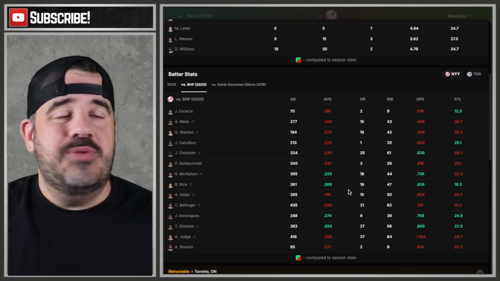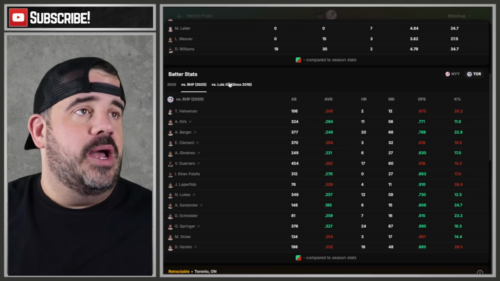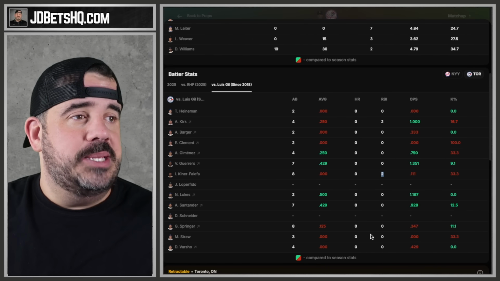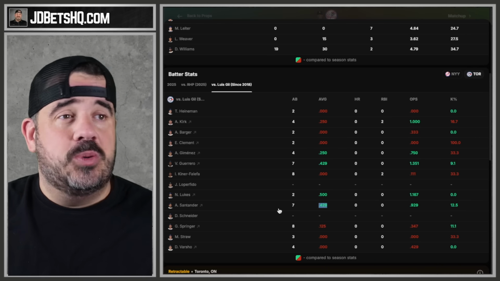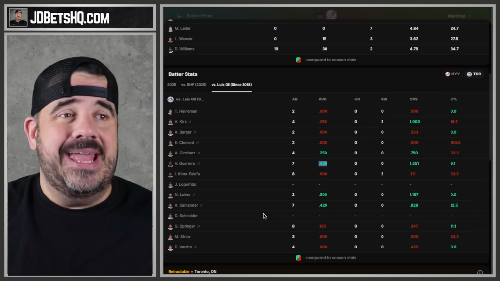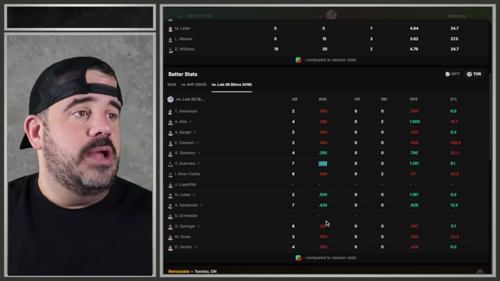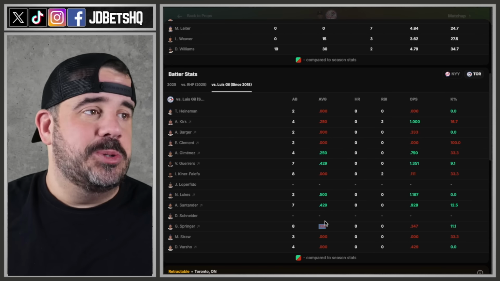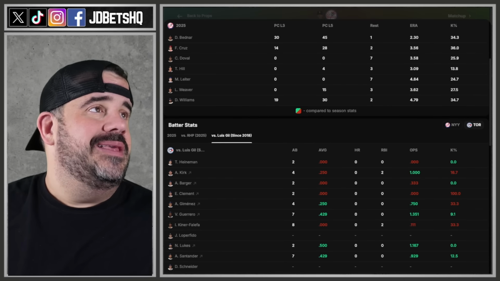Versus righties, you see how they do. They prefer lefties. Toronto versus righties, and then Gill versus Toronto. No home runs, only a couple RBIs scattered throughout. 429 is about the only good average I see. Twice for both Vladdy and Santander. Other than that, 1 for 8 for Springer. That ain't good. That ain't Springer. That ain't Mr. George. What are we doing? So, yeah, I don't love any of that.